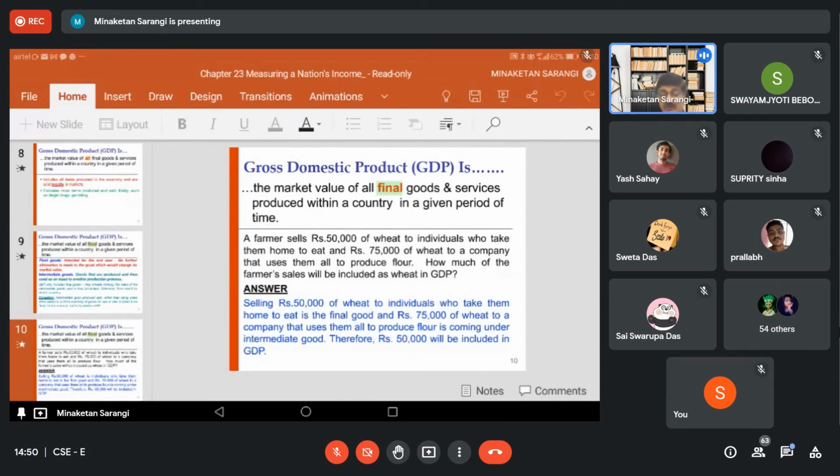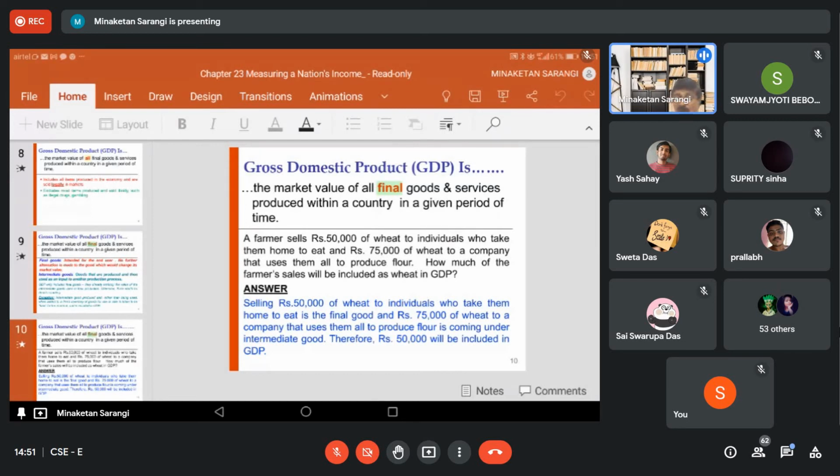A farmer sells 50,000 of wheat to individuals who take it home to eat, and 75,000 of wheat to a company that uses it to produce flour. So the farmer is producing wheat worth 1,25,000, selling a part worth 50,000 to households or individuals, and the rest to the producer who is producing wheat flour.